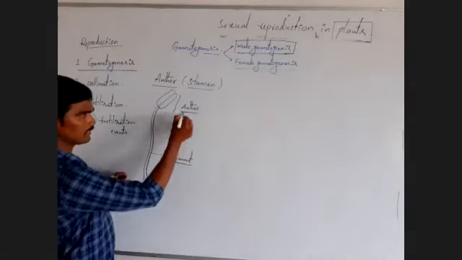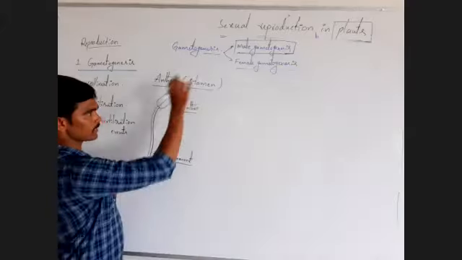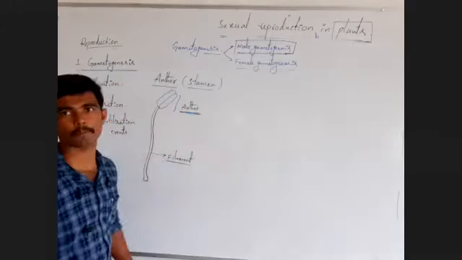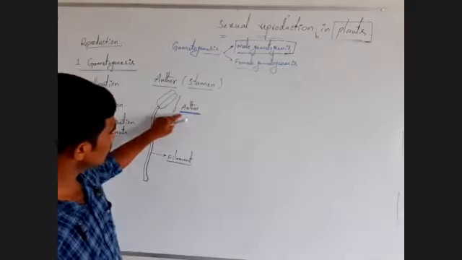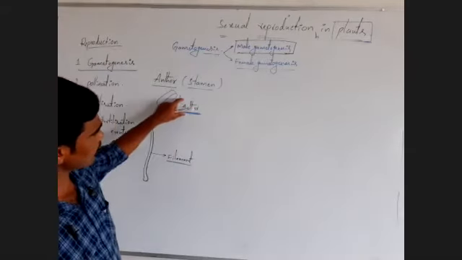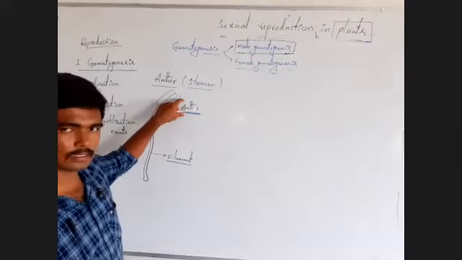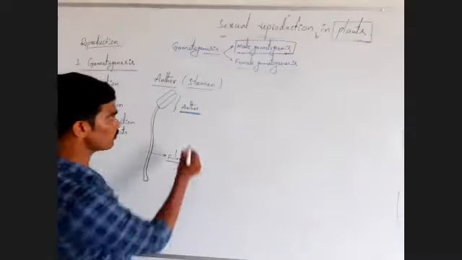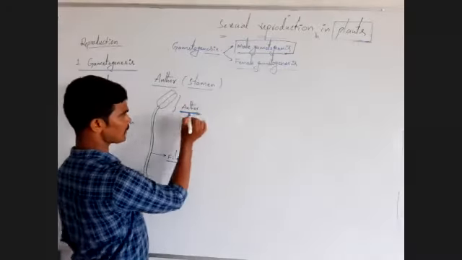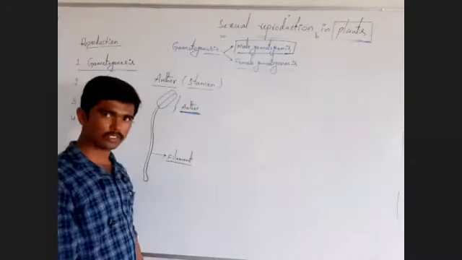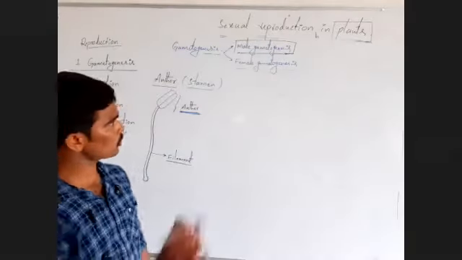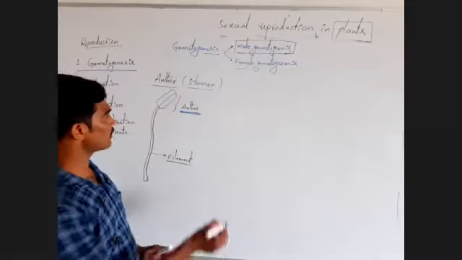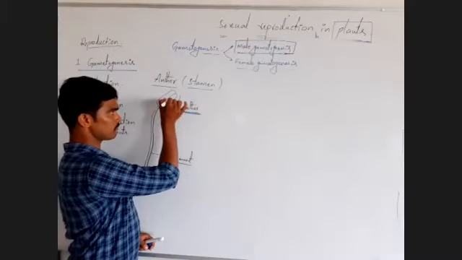In these two parts of the stamen, filament and anther, the anther is the fertile part. Why do we call the anther the fertile part? Male reproductive structures, or male gametes, are produced inside the anther.